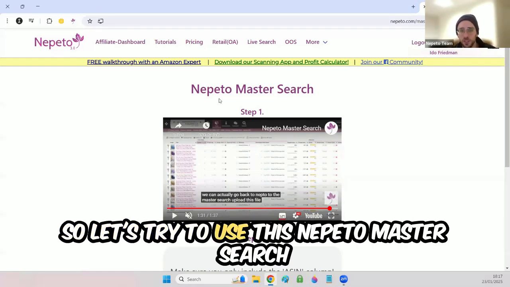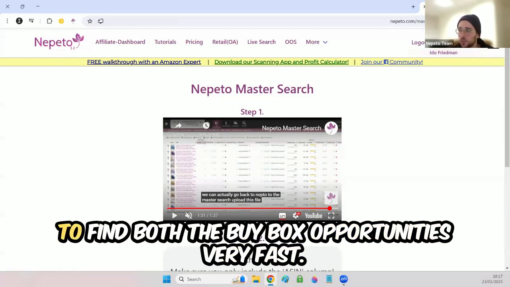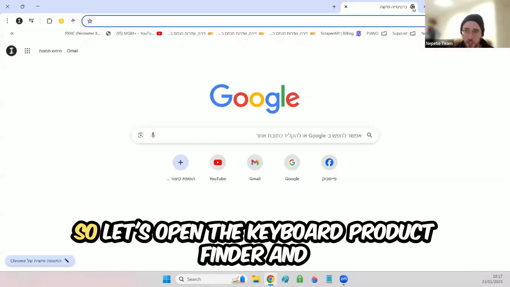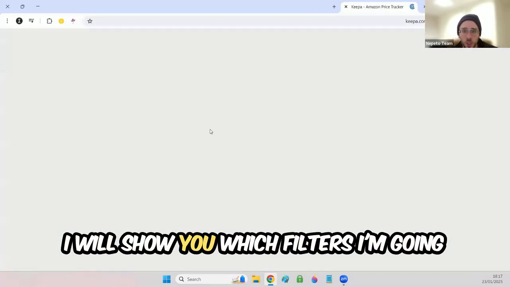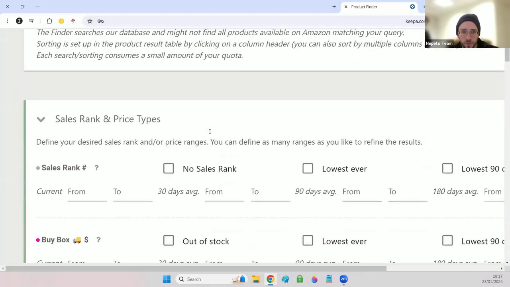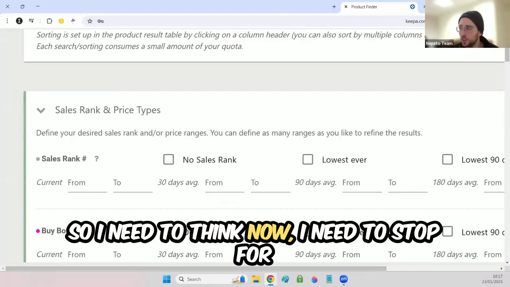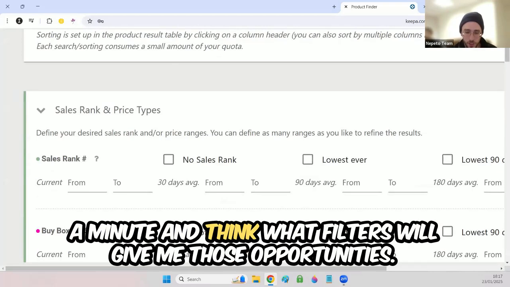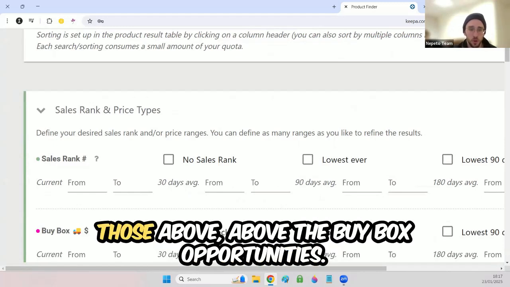So let's try to use this Nepeto master search to find the above the buy box opportunities very fast. Let's open the Keepa Product Finder, and I will show you which filters I'm going to use to find those opportunities. Now I need to stop for a minute and think what filters will give me those opportunities.